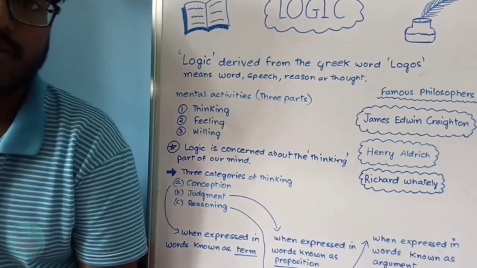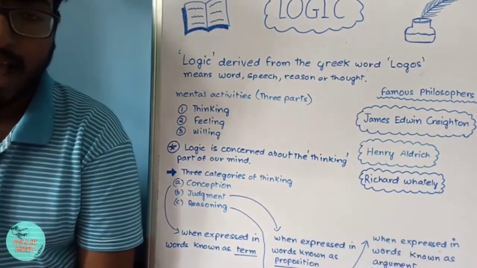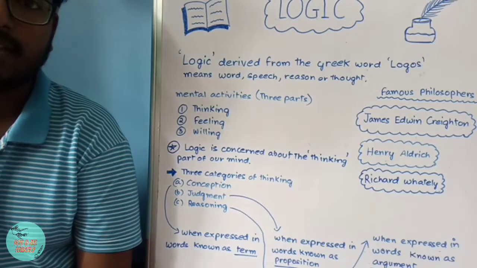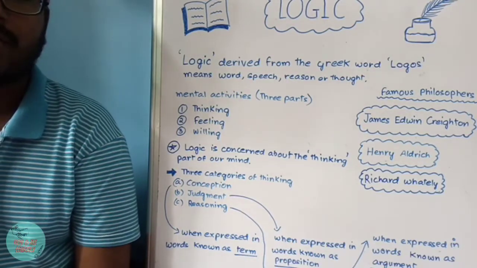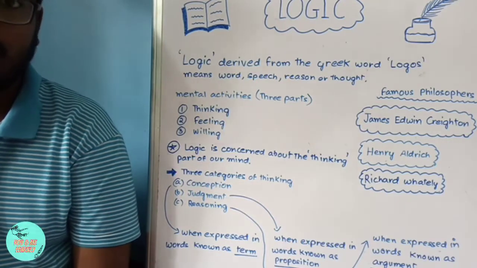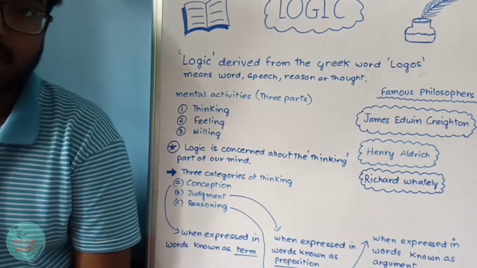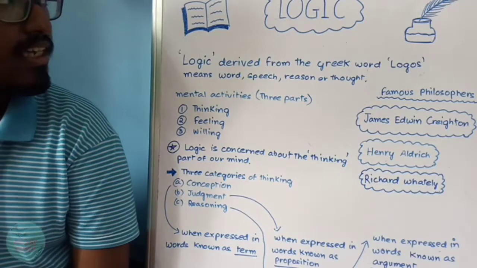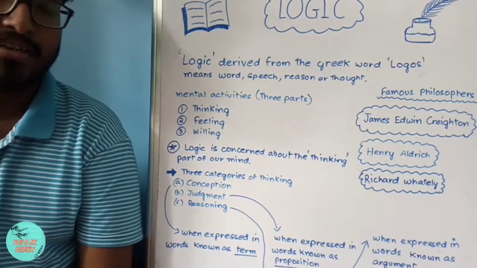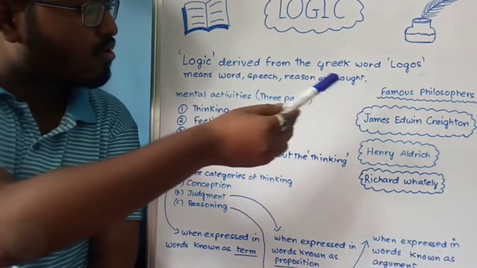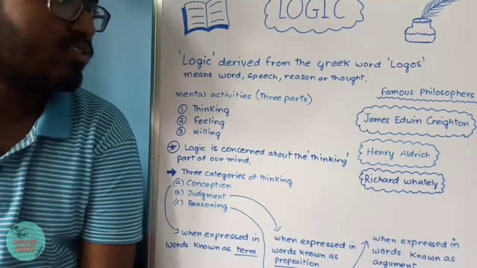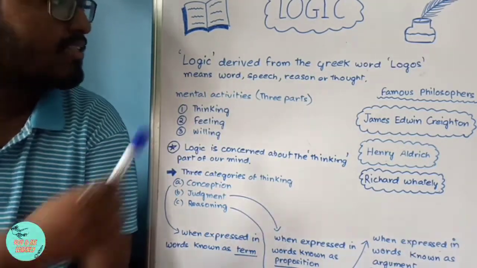Logic is the foundation of all philosophical thinking, and logic is the fundamental of philosophy. As we know, philosophy has three branches, that is epistemology, axiology, and metaphysics, and logic comes under the epistemology part. Logic is derived from the Greek word logos, meaning word, speech, reason, or thought, as I have written here.